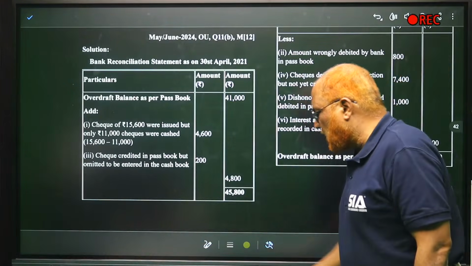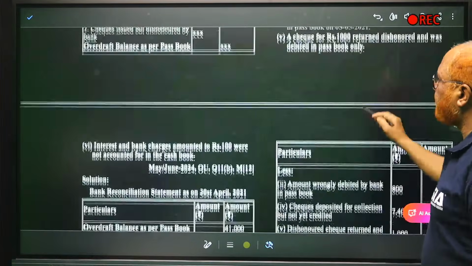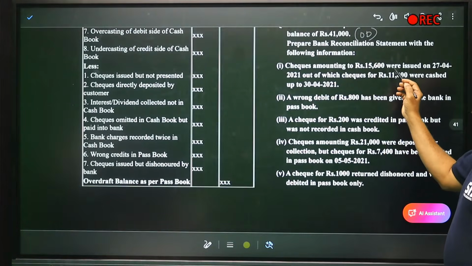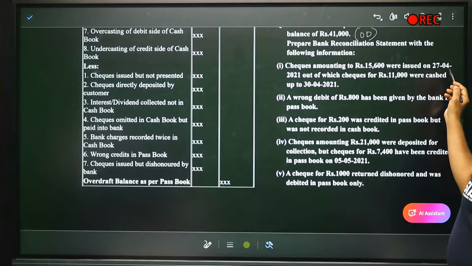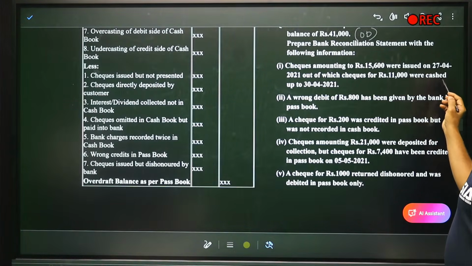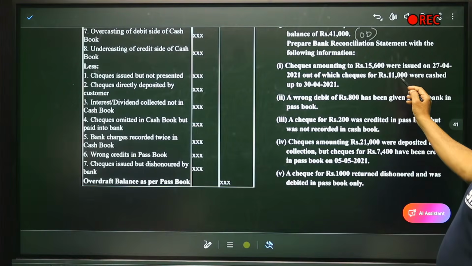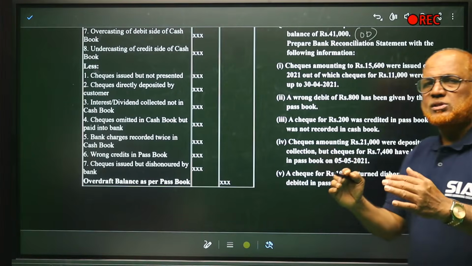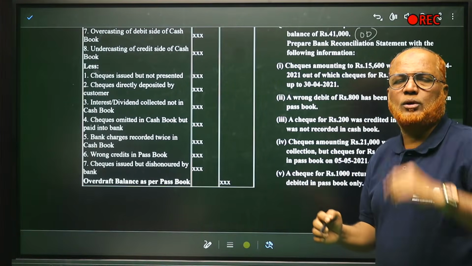Now check one after other. First item. Checks amounting to 15,600 were issued on 27th April 2021, out of which checks of 11,000 were cashed up to 30th April. So 15,600 minus 11,000, so 4,600. 4,600 checks were issued.